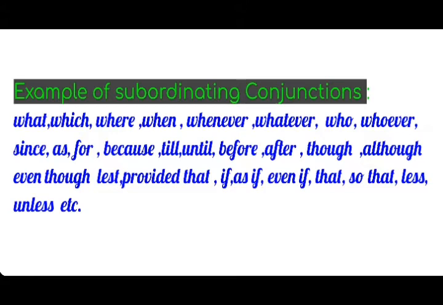What, which, where, when, whenever, whatever, who, whose, since, as, for, because, till, until, before, after, though, although, even though, lest, provided that, if, as if, even if, that, so that, unless, etc.